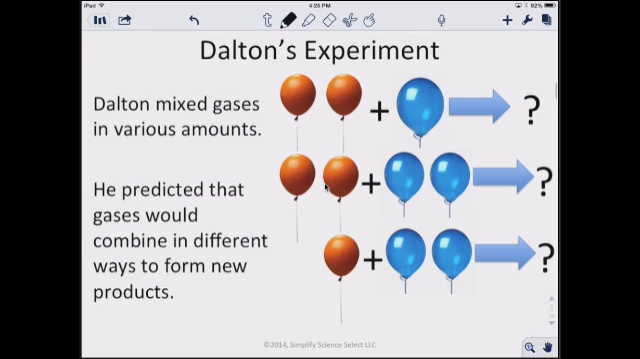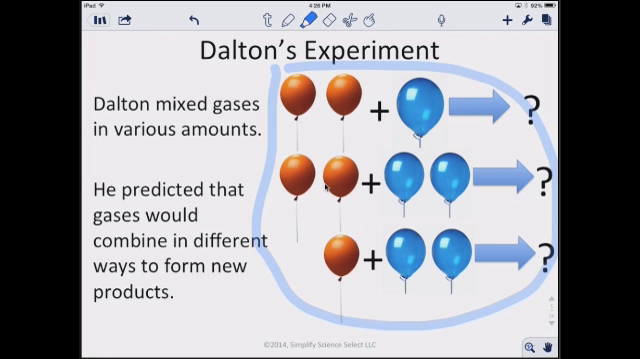Now, the first person we're going to look at is Dalton, and the experiment that he did. What Dalton did was mix gases in various amounts, so he dealt mainly with gases, and he predicted that gases would combine in different ways to form new products. In Dalton's model, we have these different gases combining in different ratios. But again, what we saw in Dalton's experiment is the law of conservation of mass. So all of those will combine, but will still retain the same mass.